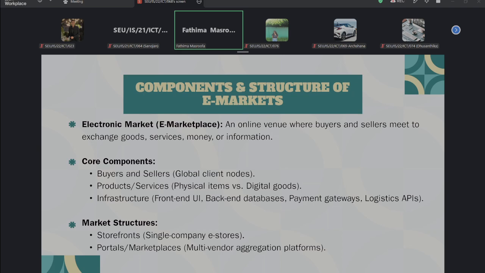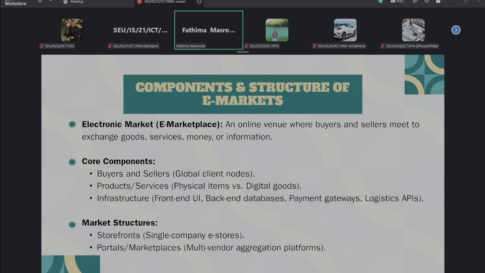One core component is the buyers and sellers. Without the buyers and sellers there is no marketplace, right? So you all know that. Another core component is the product and service. These are what the buyers and sellers exchange. Normally physical products can be sold or exchanged, or digital goods can also be sold. So this is product and services, another core component of the